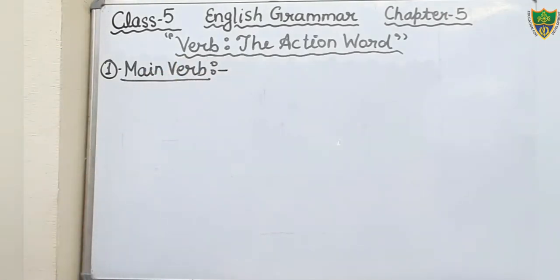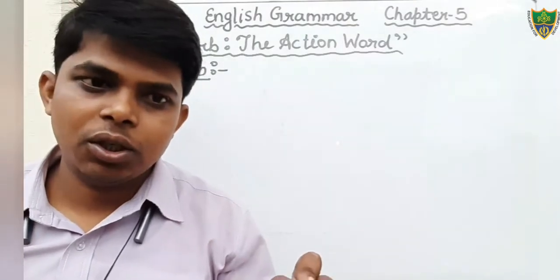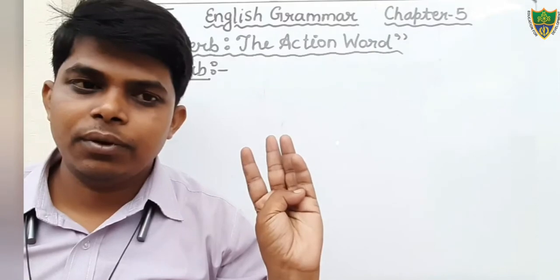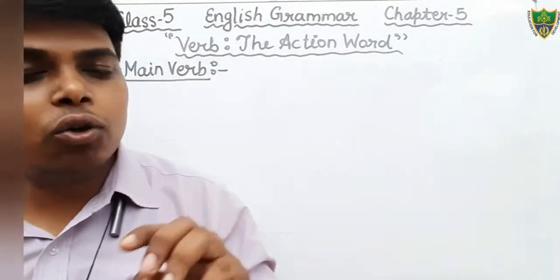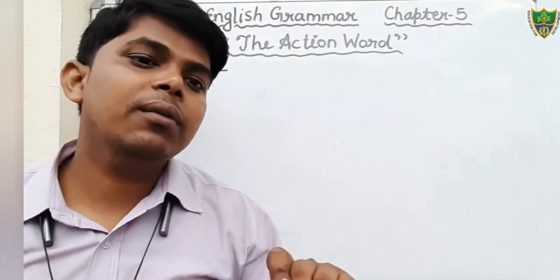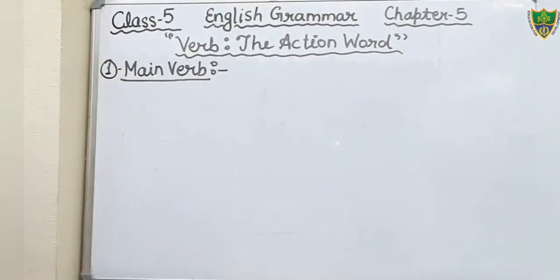There are two kinds of verb I have told you, main verb and helping verb. In the main verb there are two sub kinds, transitive verb and intransitive verb. In the helping verb there are two sub kinds, primary auxiliaries and modal auxiliaries. So first of all we will discuss what is main verb.